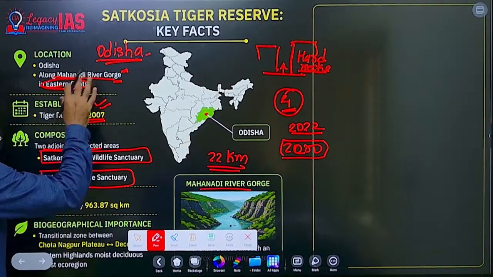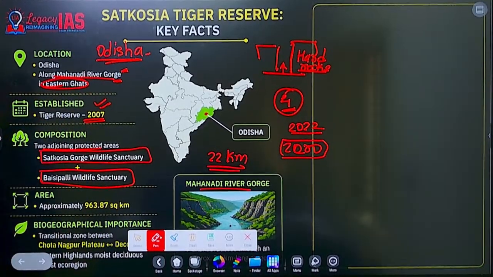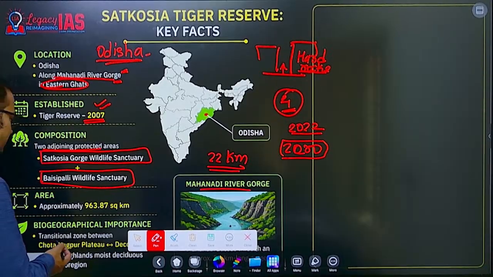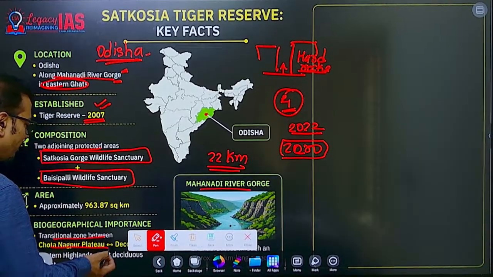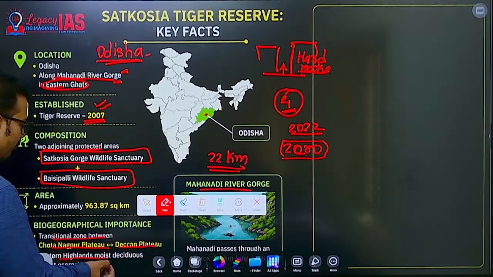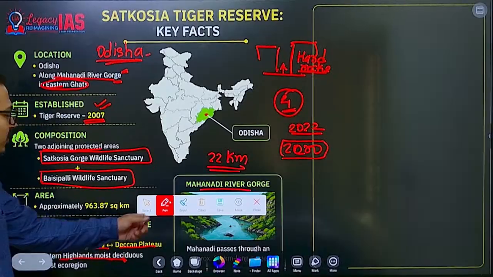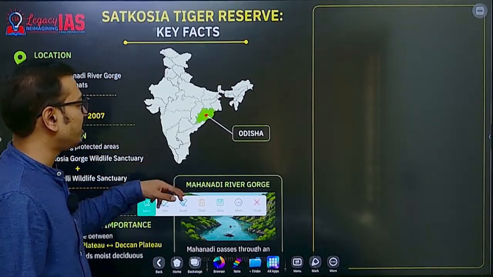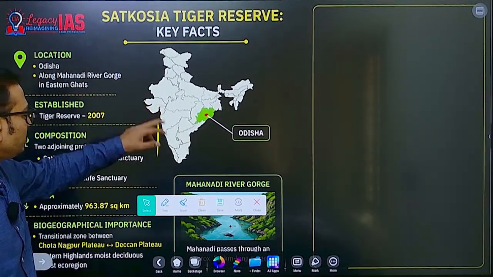Together they make up the area of the tiger reserve. Now geographic importance: it is a transition zone between the Chota Nagpur Plateau and the Deccan Plateau, and it has moist deciduous vegetation, that particular kind of ecoregion. Okay, remember the Odisha state and Satkosia Gorge.